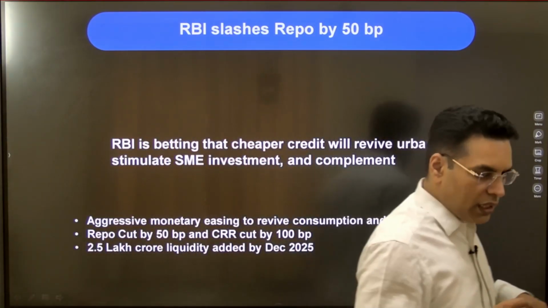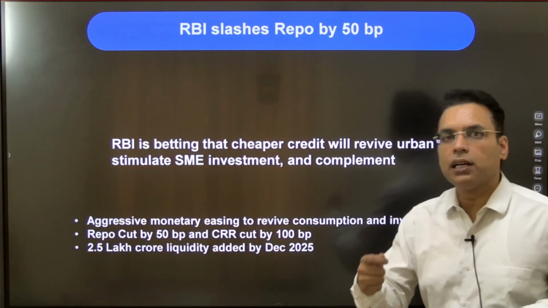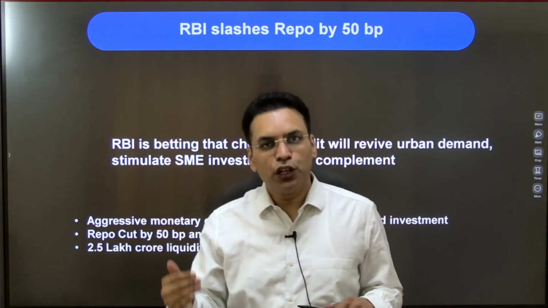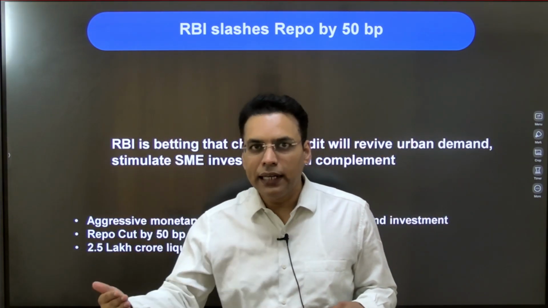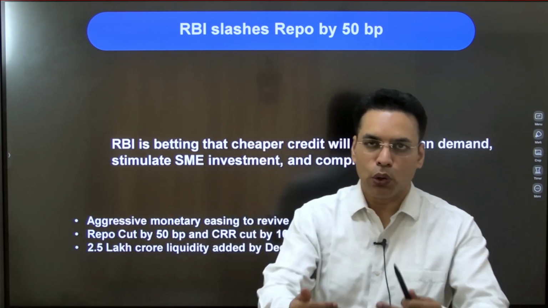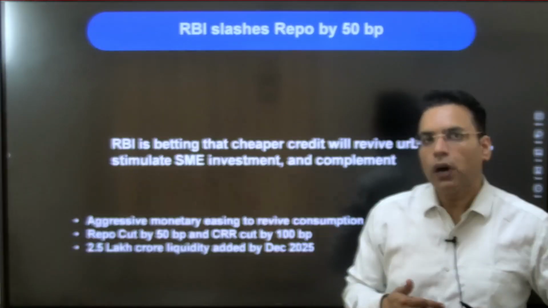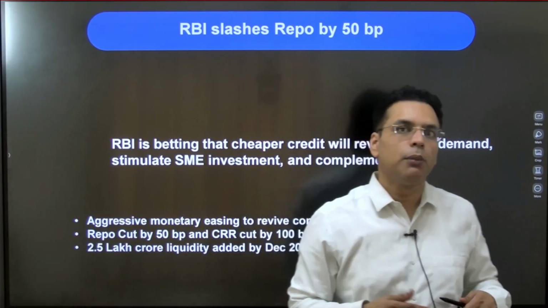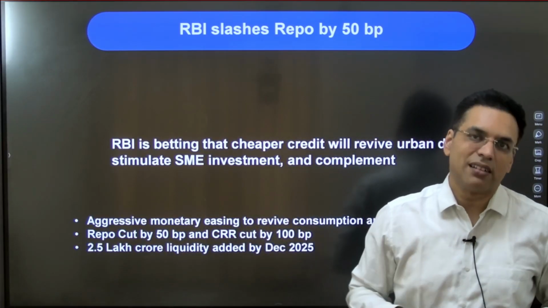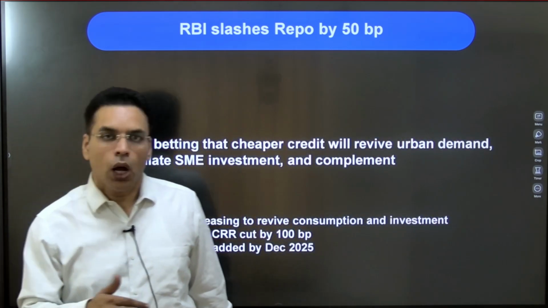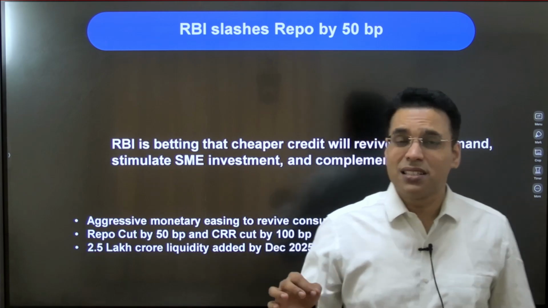So we all know that repo rate is a rate at which RBI lends to the banks. So if the RBI reduces the repo rate, automatically the lending in the economy will be cheaper because banks can also give cheaper loans. Now this aspect of RBI reducing the interest rate and the benefit reaching the common people is called monetary policy transmission. So a lot will depend on whether, if RBI is reducing the interest rate, banks will reduce the interest rate. Well, the answer is yes and no both.